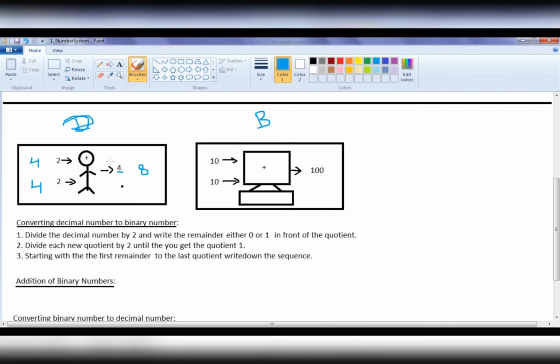We know how to add these decimal numbers. Whereas computer doesn't know what is this 2, what is this 4, what is this 8, because there is no such digit available with respect to binary number system, because binary number system has only zeros and ones. So to tell the computer add 2 and 2, give me the result, then we have to convert those decimal numbers to binary numbers.